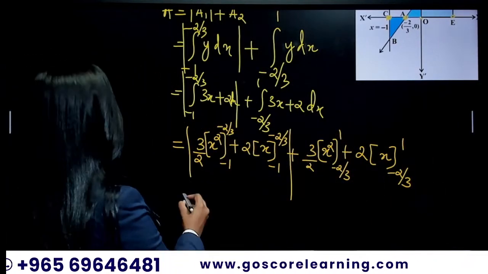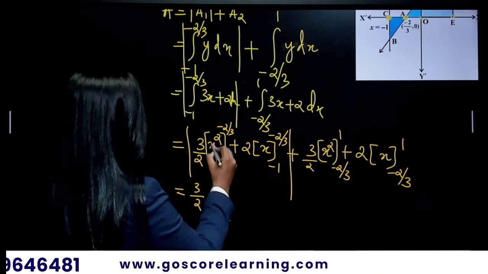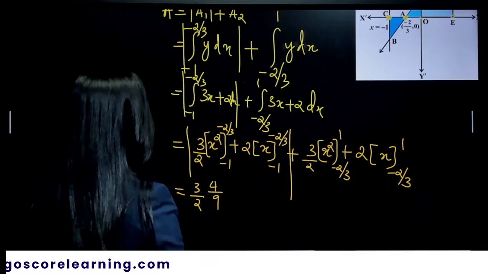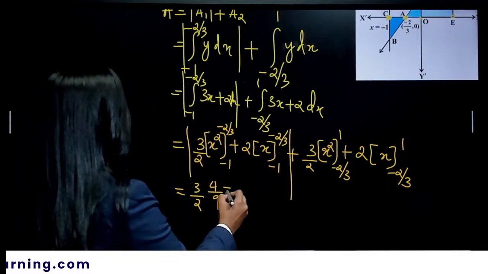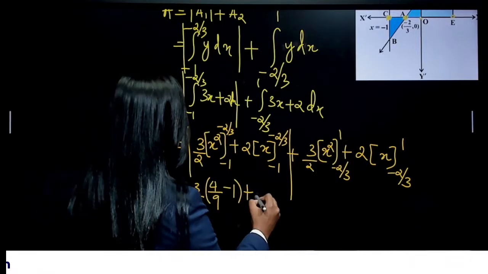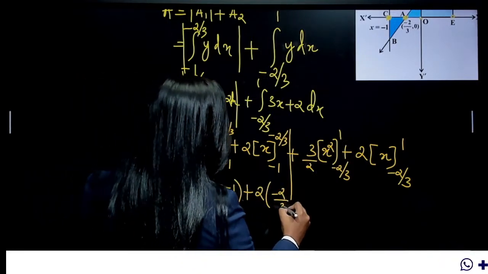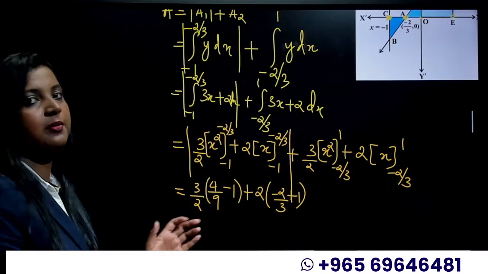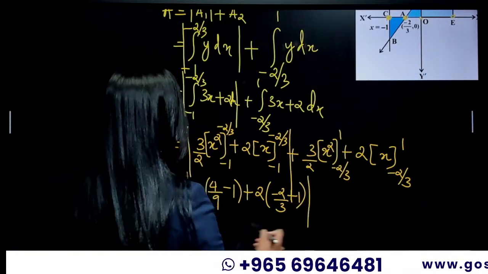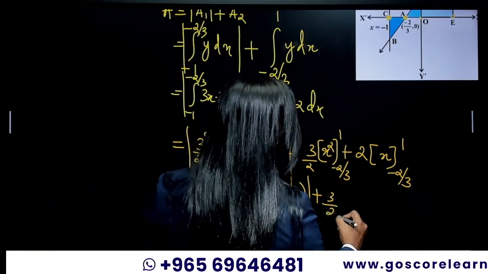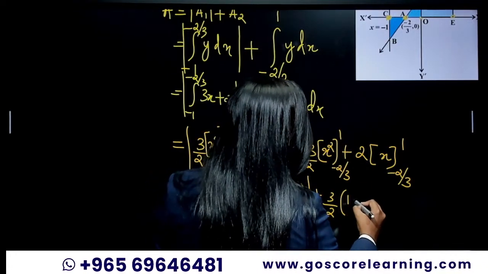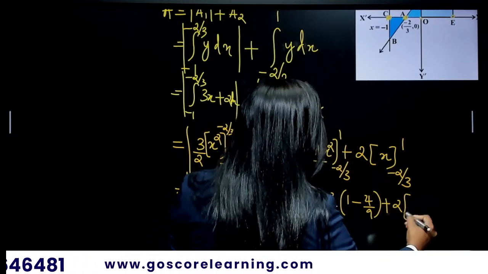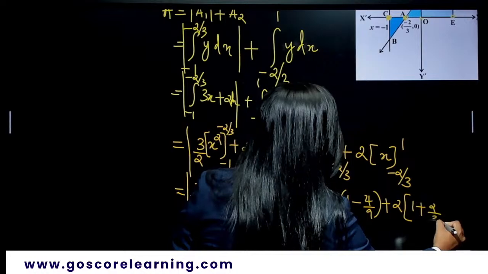So that is equal to 3 by 2, then x squared. That is minus 2 by 3 squared, which is 4 by 9, then minus 1 squared, which is 1. Then plus 2 into minus 2 by 3 minus 1, because our equation is upper limit minus lower limit, right? That is inside the modulus, plus 3 by 2 into 1 squared is 1, then minus 2 by 3 squared is 4 by 9, plus 2 within the limits 1, then plus 2 by 2.